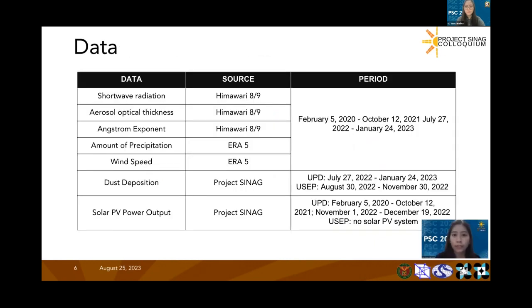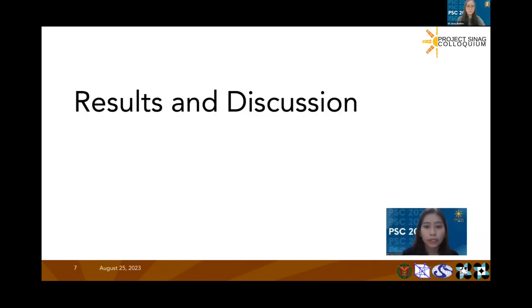Shown in this slide are the datasets used. Satellite-derived data were retrieved from Himawari 8-9 and ERA5, while the in-situ observations were requested from Project SINAG. Now we proceed to the results and discussion.